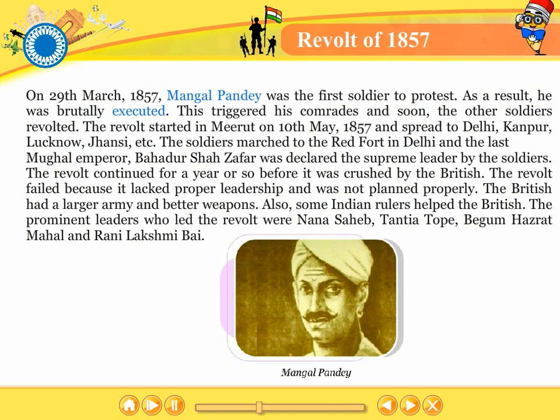The revolt continued for a year or so before it was crushed by the British. The revolt failed because it lacked proper leadership and was not planned properly. The British had a larger army and better weapons. Also, some Indian rulers helped the British. The prominent leaders who led the revolt were Nana Sahib, Tantia Tope, Begum Hazrat Mahal and Rani Lakshmi Bai.